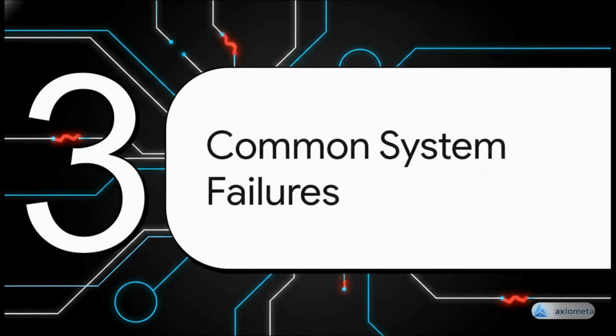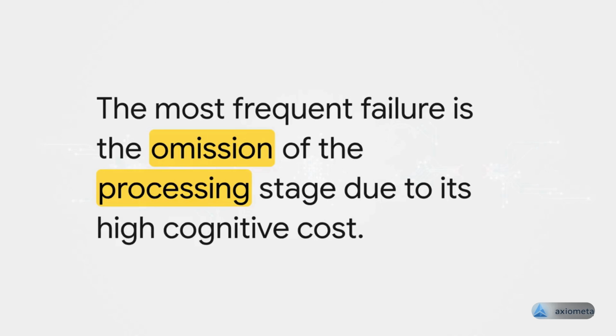Now for Section 3, common system failures. A system analysis will always reveal potential failure points. Unstructured thinking is the direct result of skipping or corrupting these stages. We will now analyze the single most common point of system collapse. And here it is. The primary failure pattern is that the processing stage is skipped entirely.